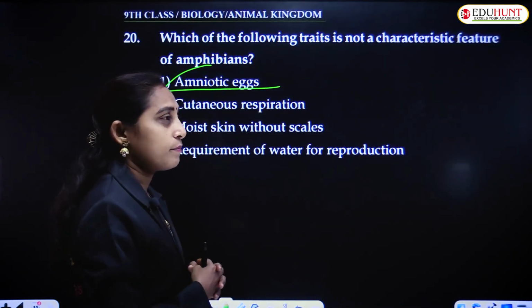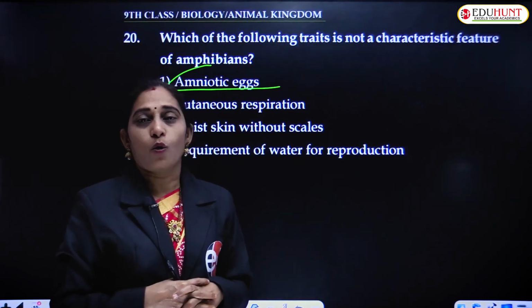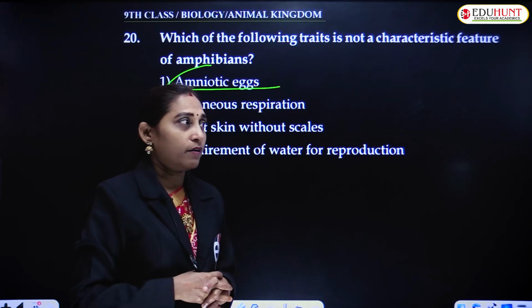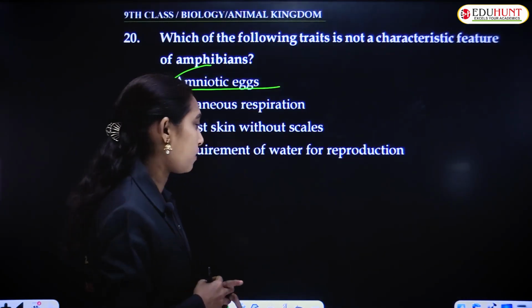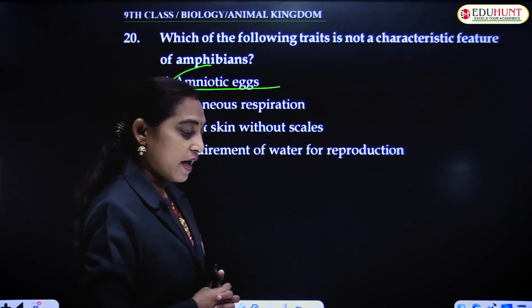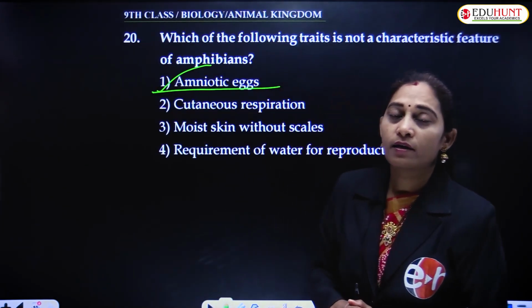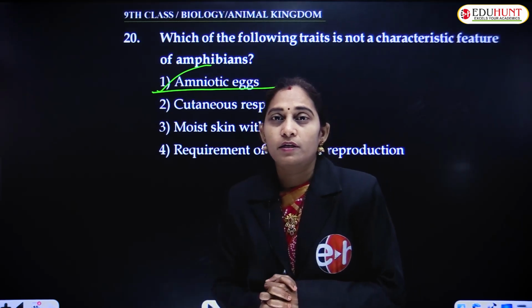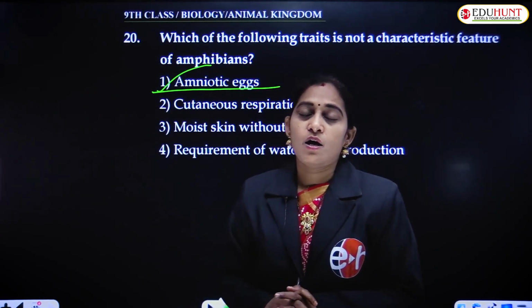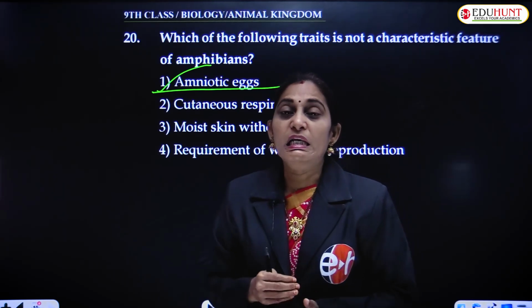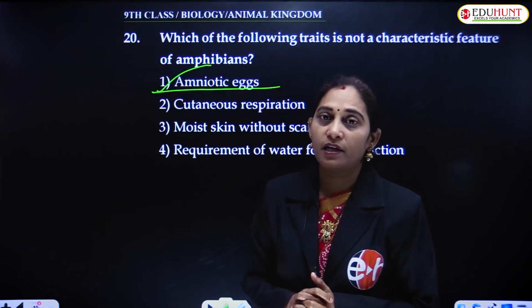So they come under the category of anamniota. Anamniota. From reptilia onwards, amniotes. The eggs have amnion. So with this, we have finished answering bits on the concept that is amphibia. In the next session, we'll learn about general features of the class Reptilia.